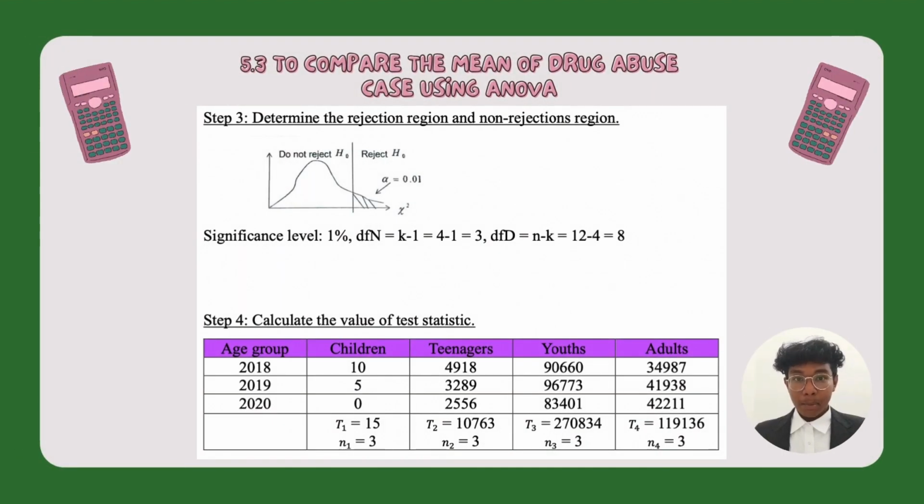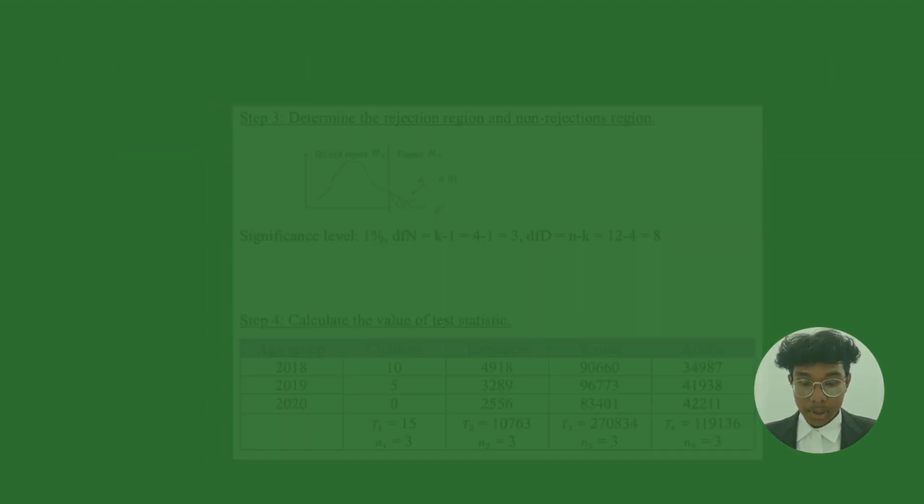So moving on to the next step, which is step 3, to determine the rejection region and non-rejection region. So we know that on the left is do not reject the H null, and on the right is reject H null. So at the significance level of 1%, the degree of freedom of the numerator, which is k minus 1, equals 4 minus 1, which equals 3, and the degree of freedom of the denominator is n minus k, which is 12 minus 4, which equals 8.